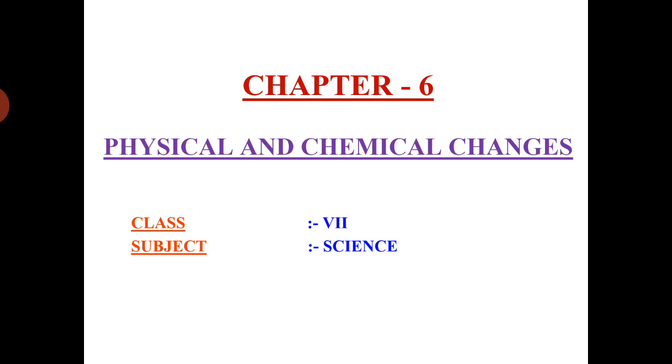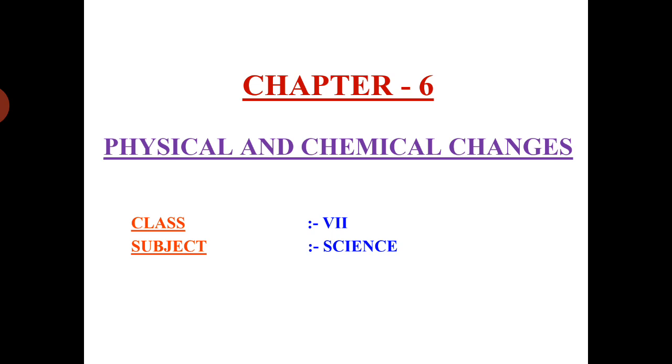So the main point to be noticed here is that whenever there is no change in chemical composition of a substance, but there is only the change in shape, state, color, or you can say change in physical properties, then the kind of change is a physical change.